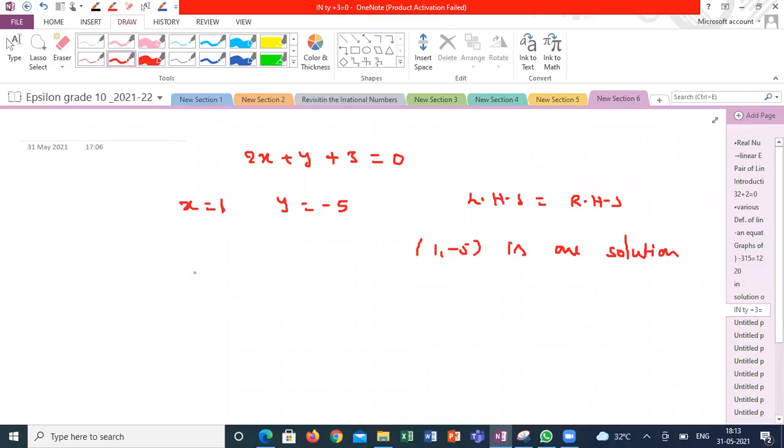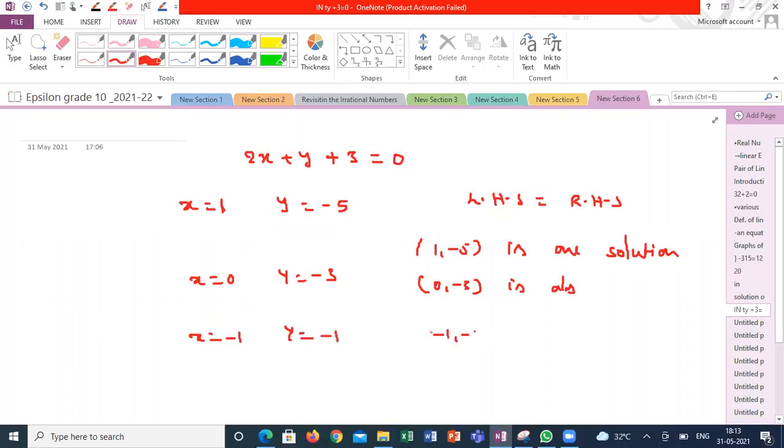Yes, sir. For x is equal to 0, y is equal to minus 3. So 0 comma minus 3 is also another solution of the same equation. If x is equal to minus 1, y is 1.